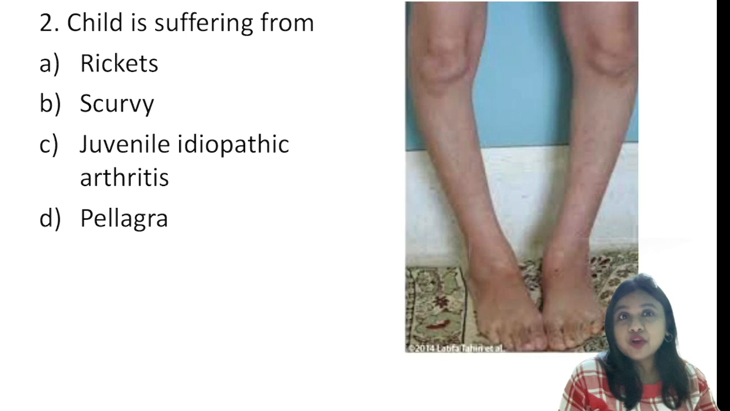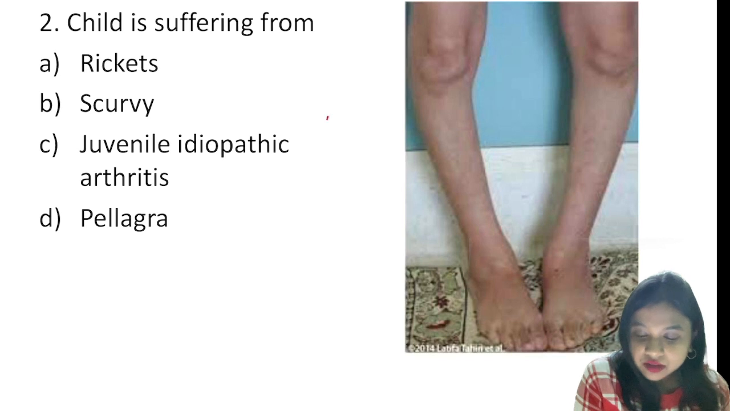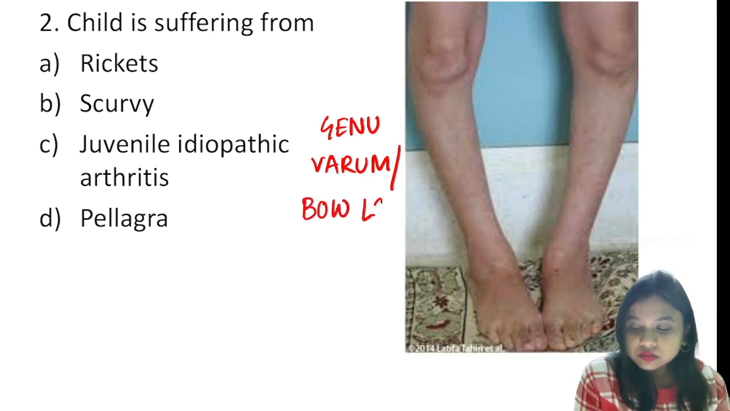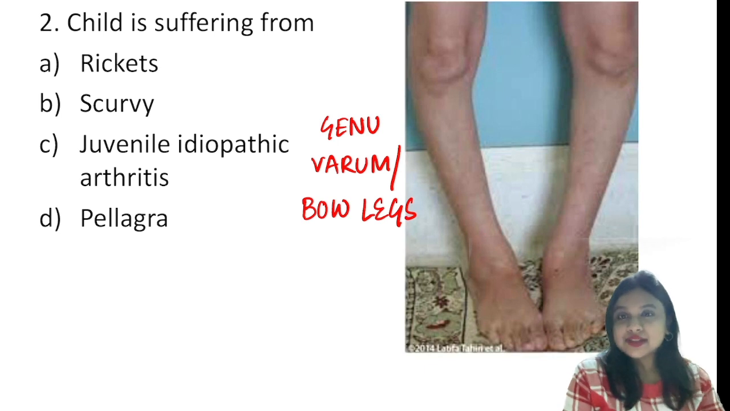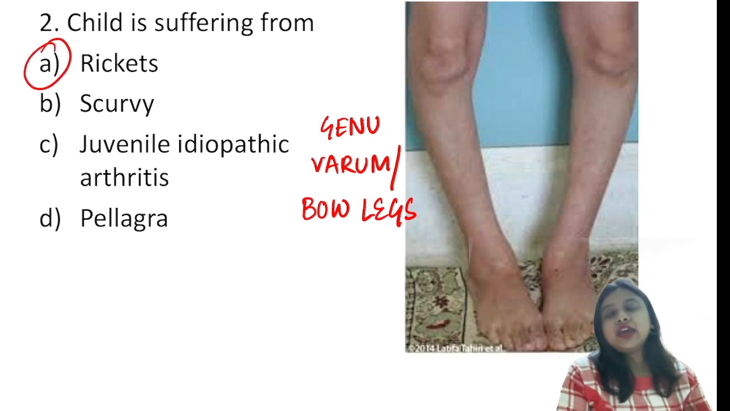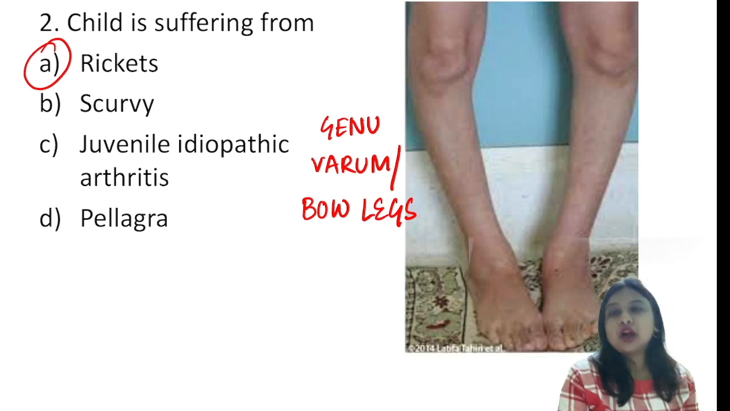Now the second question on vitamins. Child is suffering from. So it was an image based question and this image was given. So you can clearly see that this is an image of genu varum, or what we call as bow legs. So this is a feature of rickets. In case of rickets, we can find knock knees as well, but bow legs are more common.